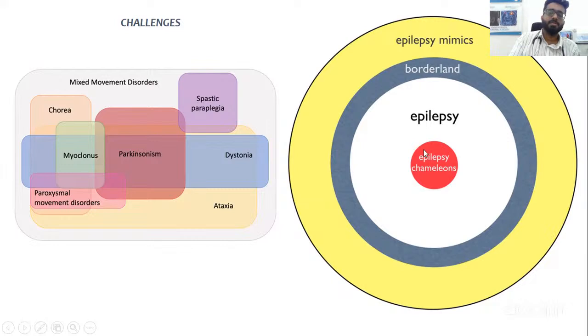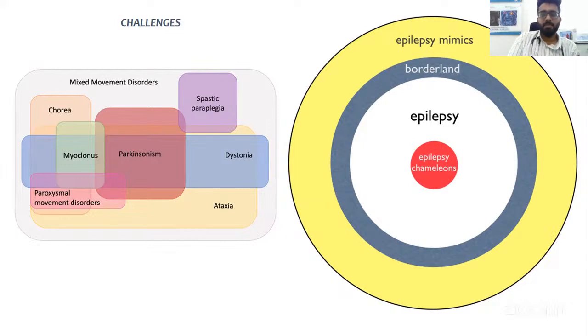What I'm trying to focus on is the epilepsy chameleon. So this is also very important. They're actually true epilepsies, but they don't look like epilepsy. It is very important, because if you miss an epilepsy and say that it's a movement disorder, this child is going to have a big seizure later on and land up with status epilepticus. So that is also a problem. Either way, it's going to be a problem.